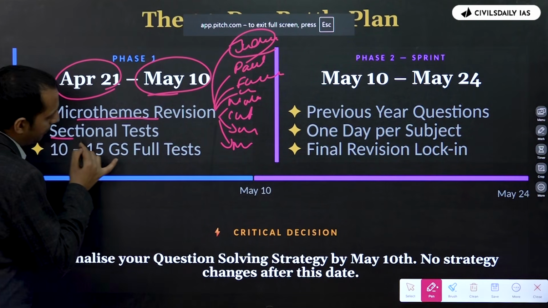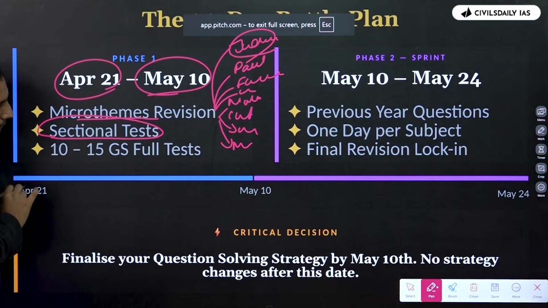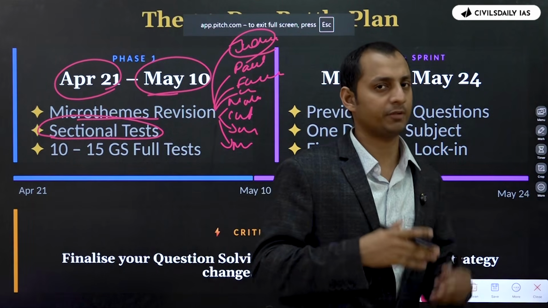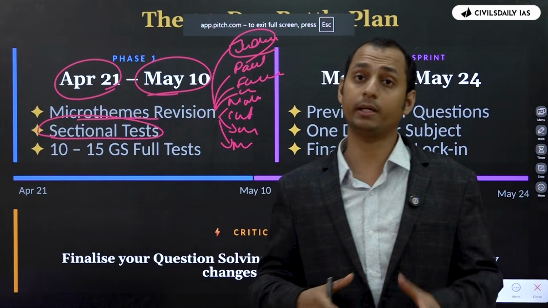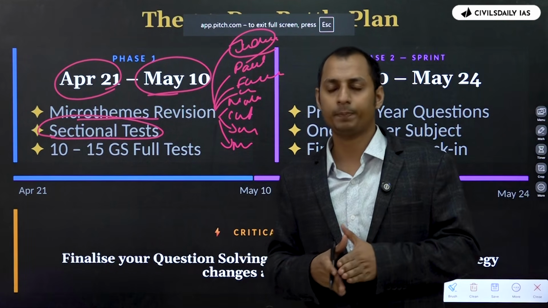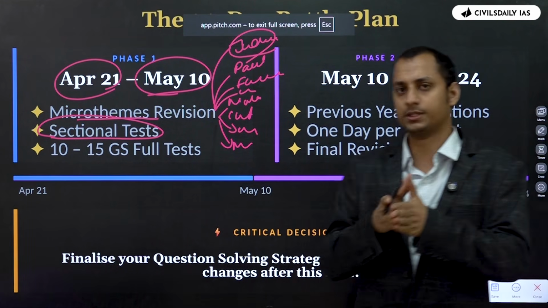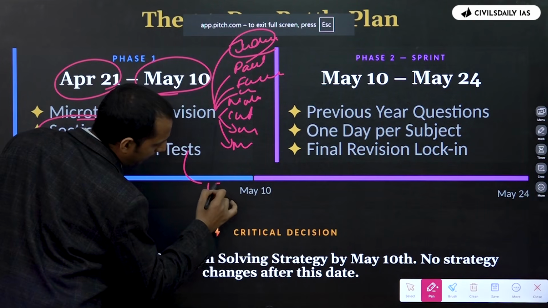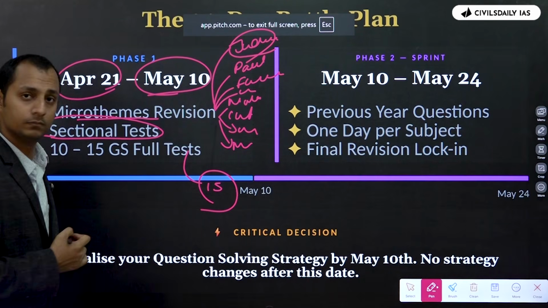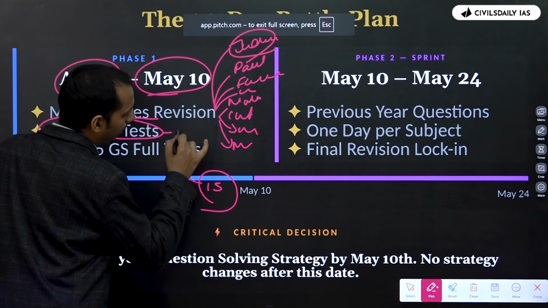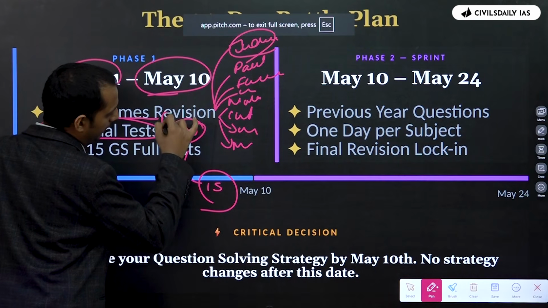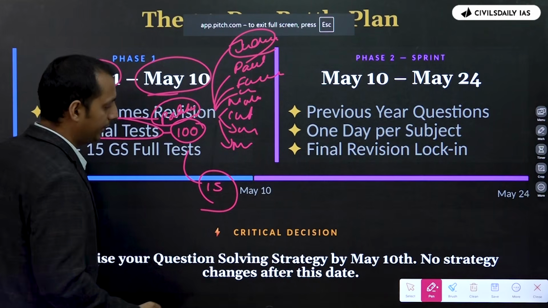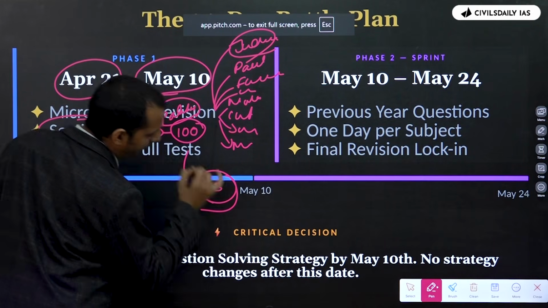In my opinion, you'll have to do a lot of sectional tests as well. Now, you must be wondering, sir, why should we focus on sectional tests? Because most of the academies out there talk about doing a number of full tests. Now, let me tell you, what is the difference between a sectional test and a full test? In a full test, for example, polity will have only 15 questions. In a sectional test, you will be doing 100 questions of polity only. If you're taking a polity sectional test, it will have 100 questions of polity. If you're doing an FLT, it will only have 15 questions of polity.